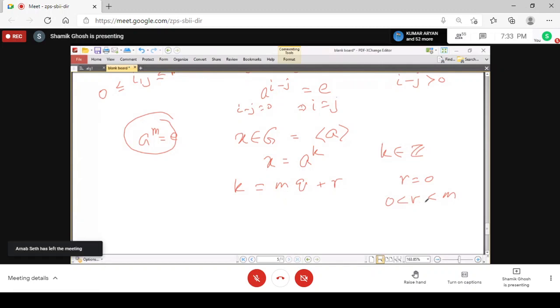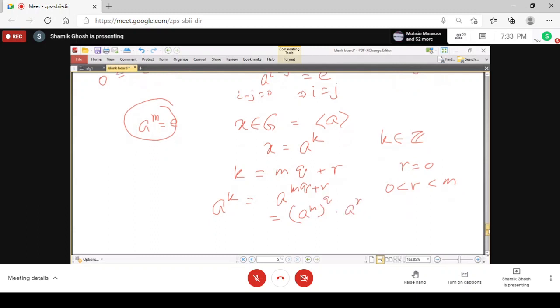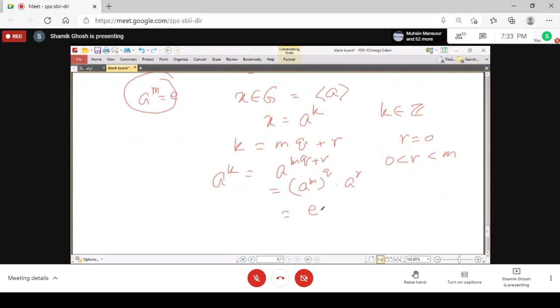So the remainder is less than m, or the remainder is 0. But here you see that, what is a to the power k? A to the power k is a to the power mq plus r. Now you can split that into a to the power m whole to the power q times a to the power r. And a to the power m is the identity, so you get a to the power r.